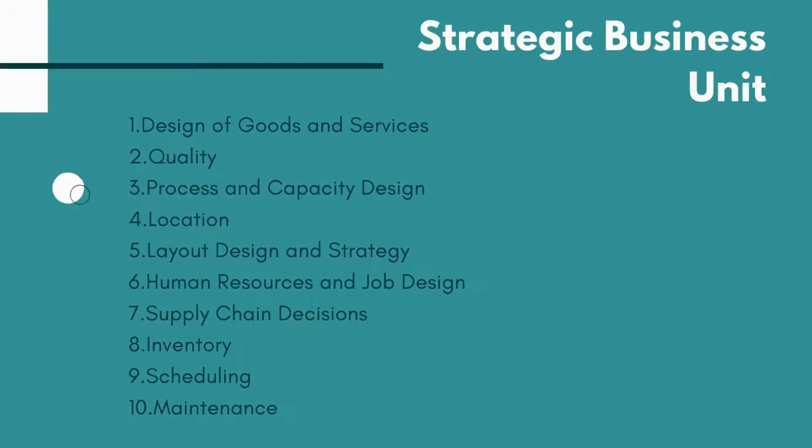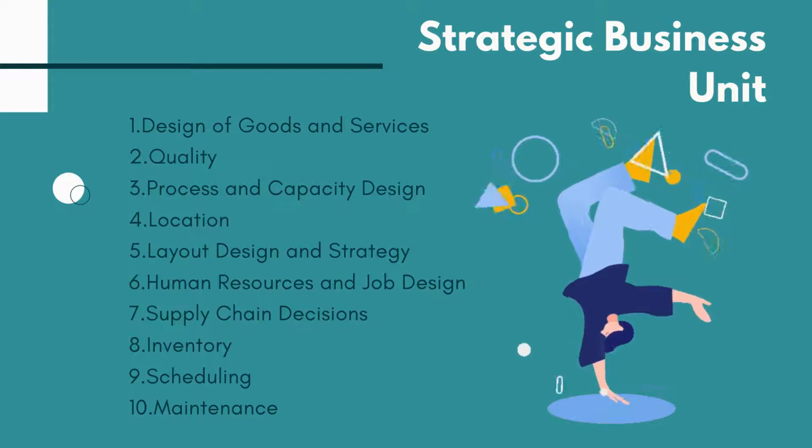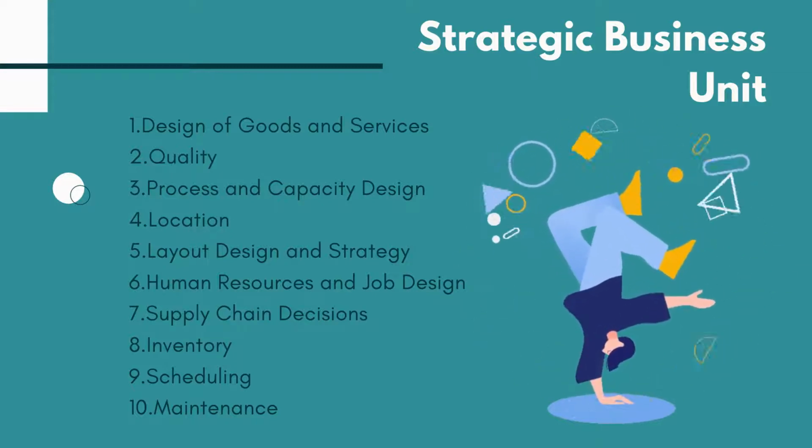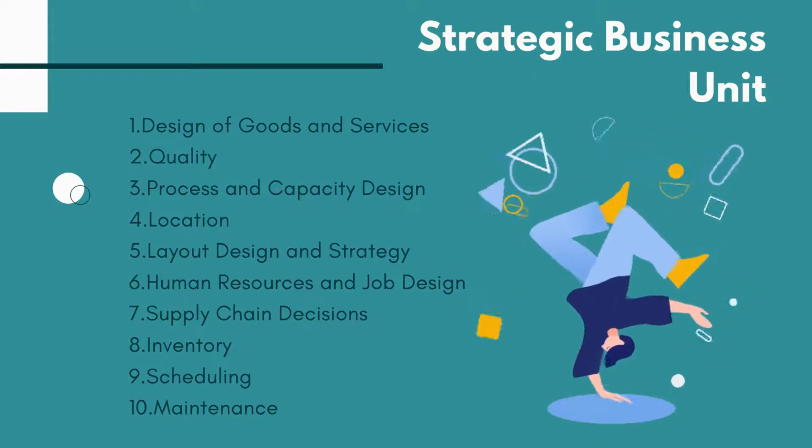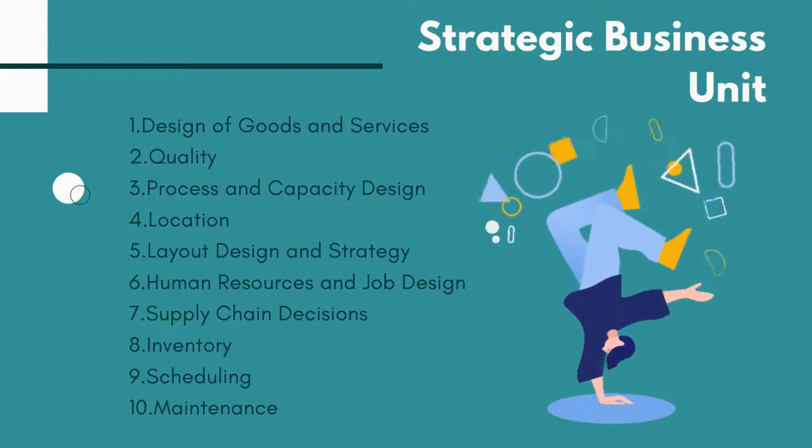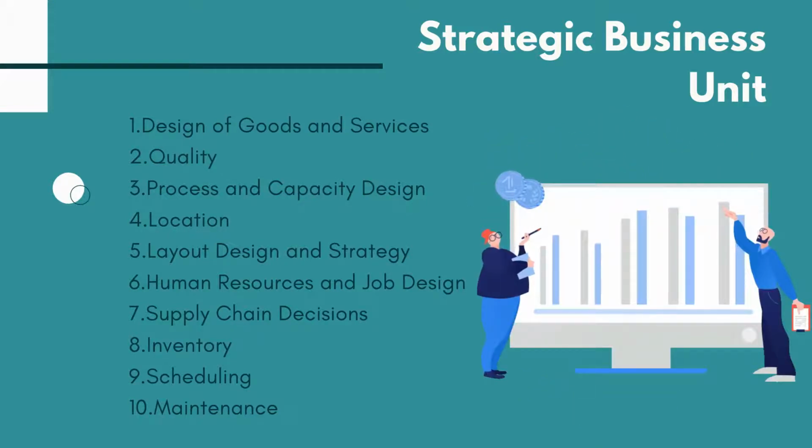Below is a list of 10 critical decisions in operations management. 1. Design of goods and services. The actual design of the product or service will have the largest impact on the cost to produce and the quality to achieve. 2. Quality. The way in which the organization will ensure that the product specifications are met. This may include the use of statistical process control, total quality management, or Six Sigma.